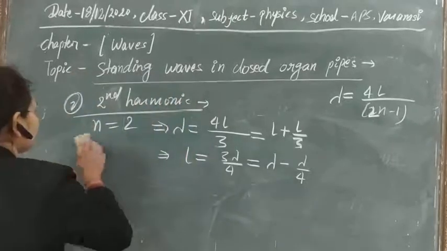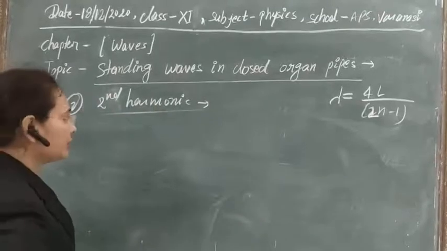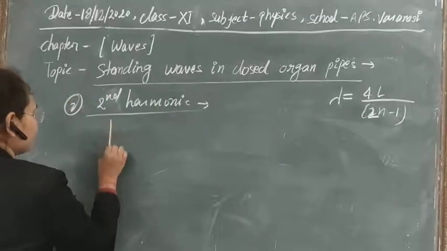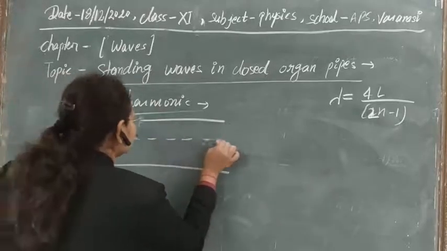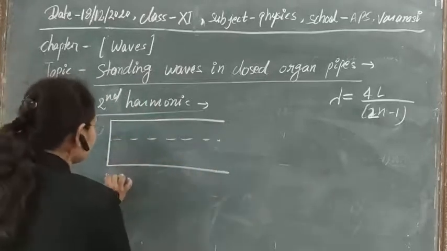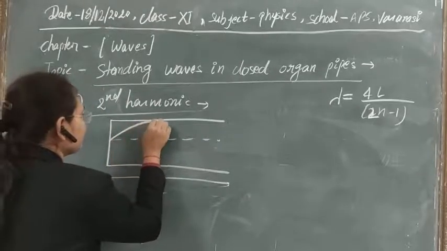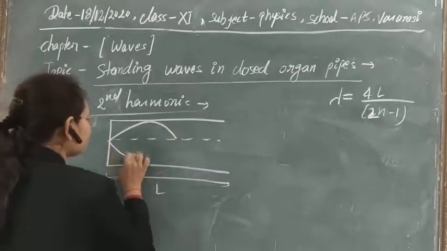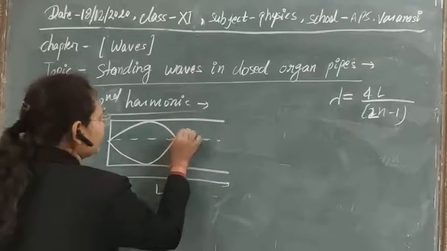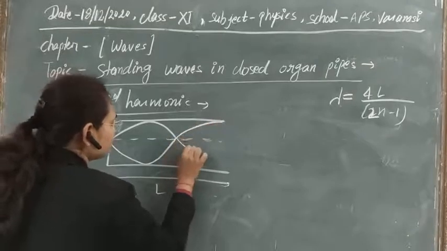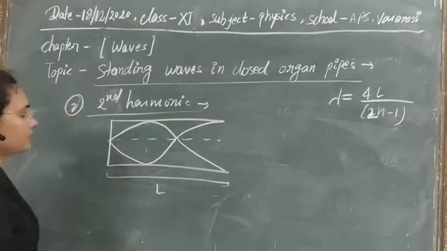So let's just draw it. Here we are getting one complete wave, so let's draw one complete wave. Clear? And again we are getting just 1/4, so let's draw only 1/4. This is 1/4 of the distance of the wave.